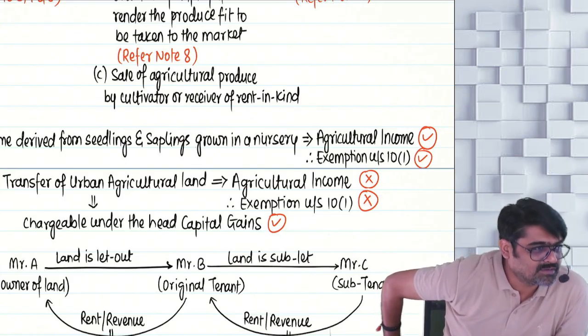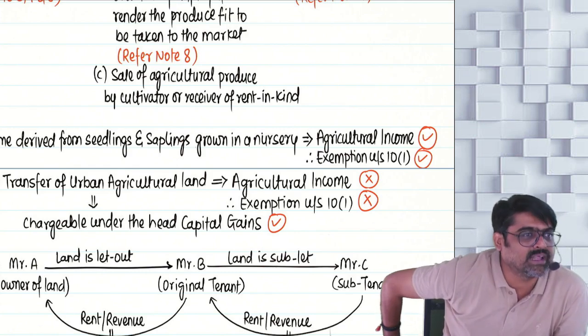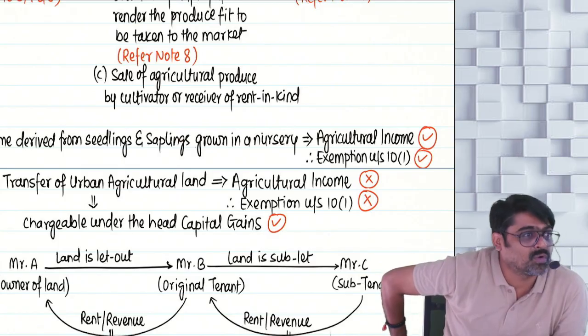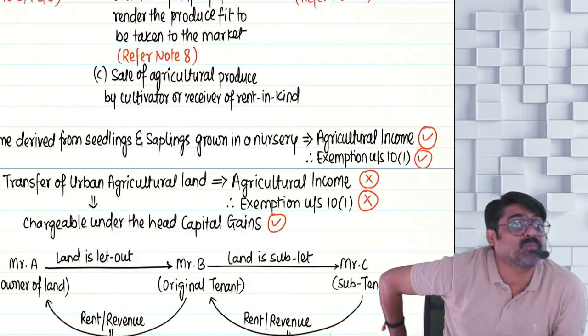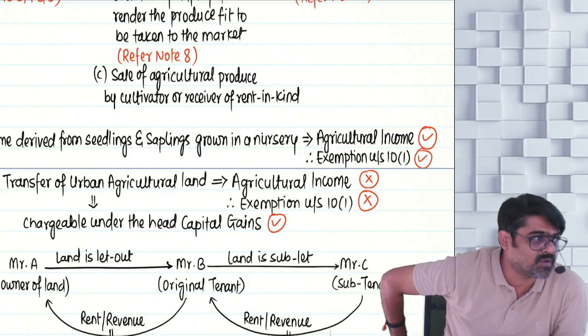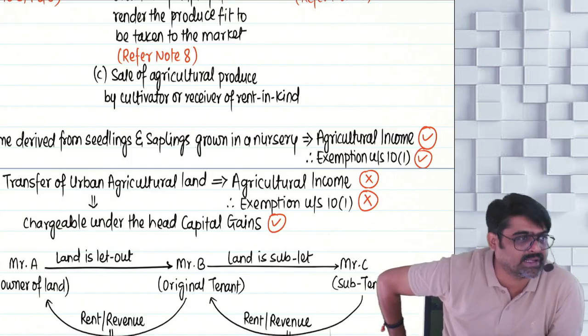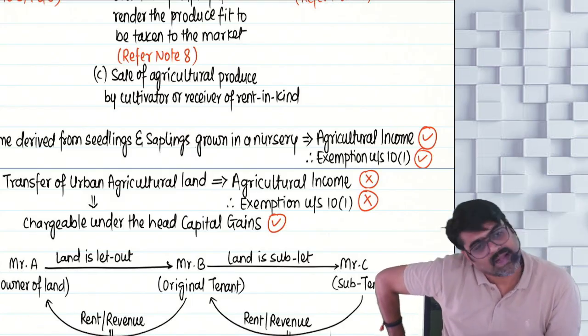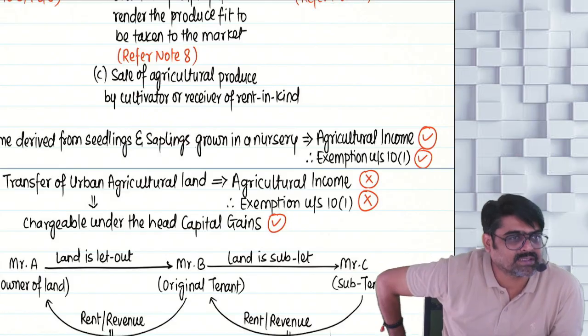In the nurseries, you grow small seedlings and saplings in small pots. So there are no basic operations per se performed on what? Land. So without even performing the basic operations, still you are getting some income from seedlings and saplings in a nursery. Even that income will be treated as agricultural income. That is an explanation given.